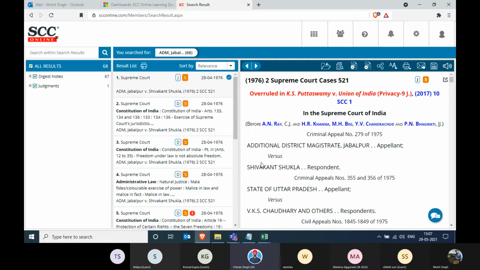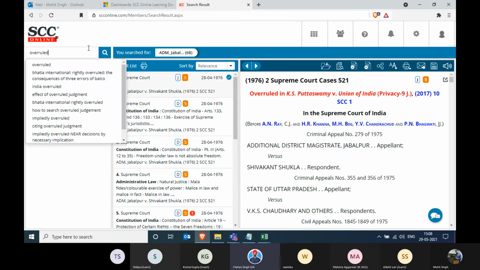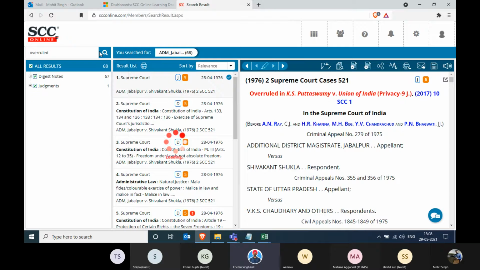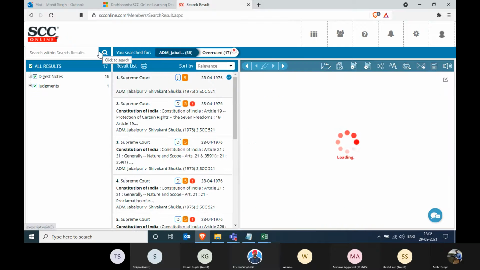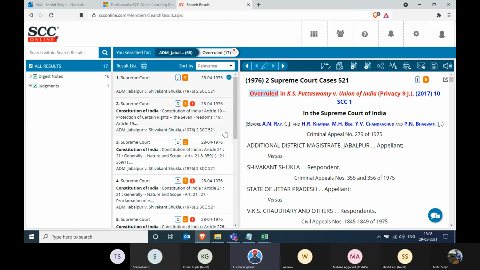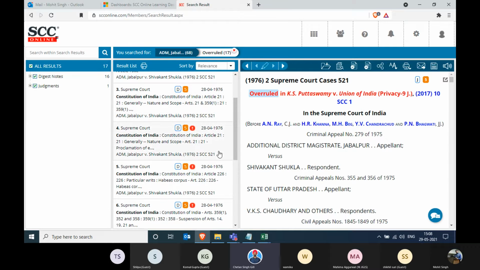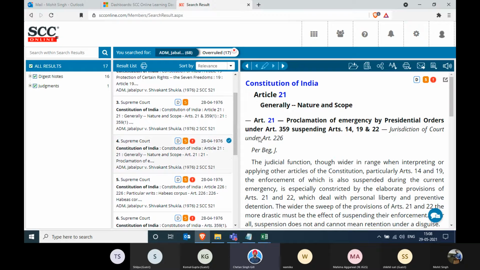Once you open it, it looks like this. There's a sub search option: at the top left there's the SCC Online logo, and then you have the search within search results. I think both of us would recommend that whenever you open a judgment on SCC Online, the first thing you should do is a sub search for the word overruled. It's going to search for all the law points which have been overruled in this judgment. We had 67 points of law with one judgment, making it 68, but now there are only 17 results under overruled.